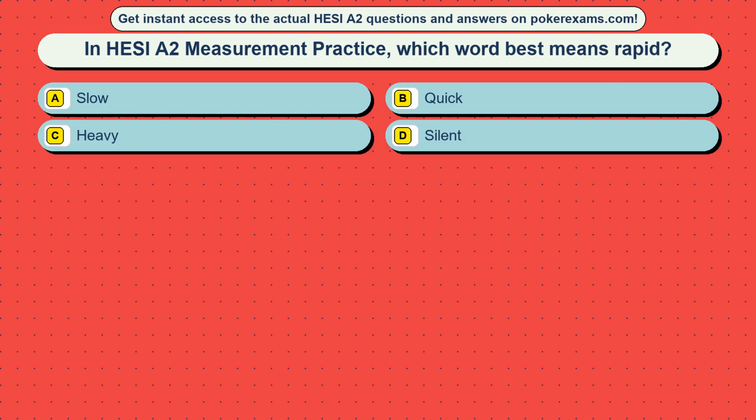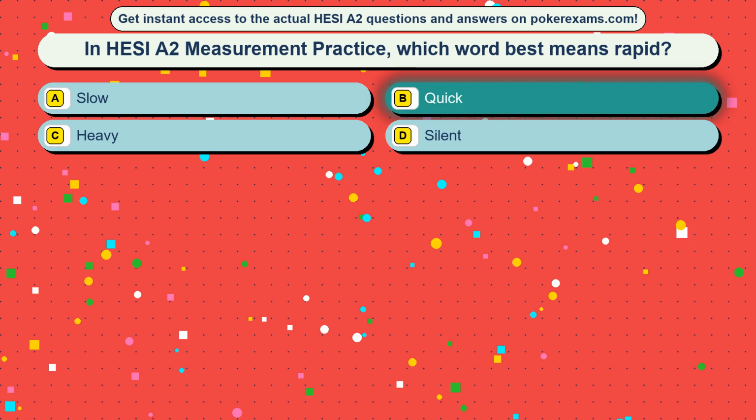Question 33. In HESI A2 measurement practice, which word best means rapid? Option A, slow. Option B, quick. Option C, heavy. Option D, silent. The correct answer is option B, quick.